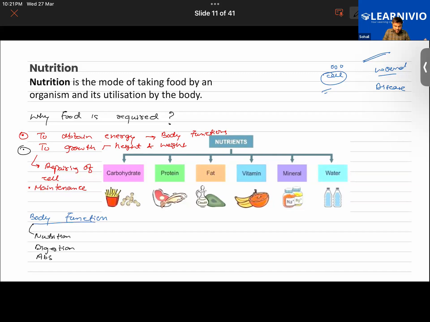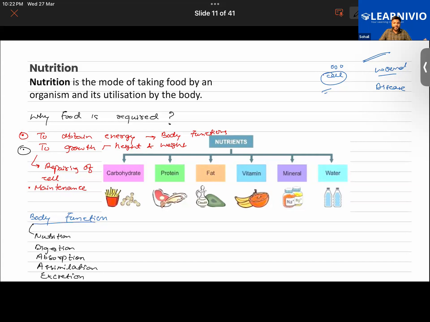So after digestion, all the essential nutrients from the food are absorbed, and those nutrients go to different parts of the body. The blood absorbs the nutrients and transports all the nutrients to each and every cell of our body. So assimilation, we will be studying all these things, don't worry. Assimilation is there. And then finally, the waste material is released, that is excretion.